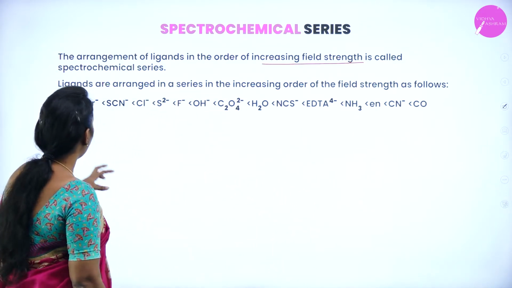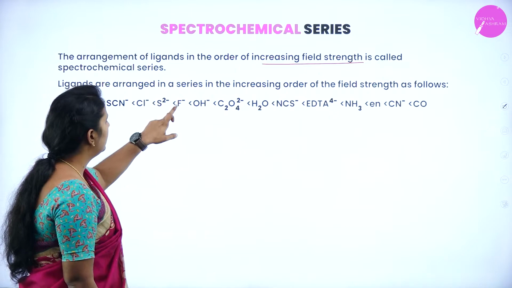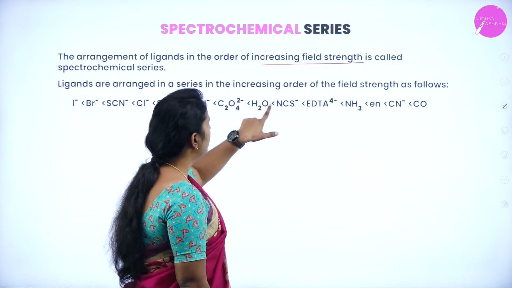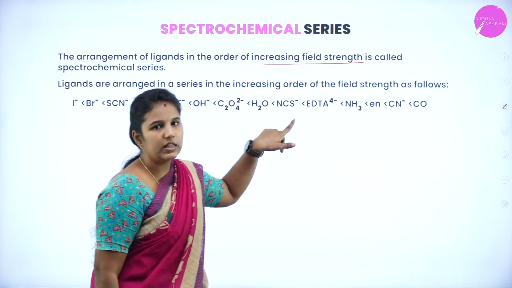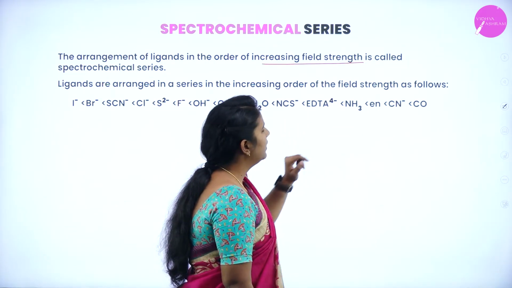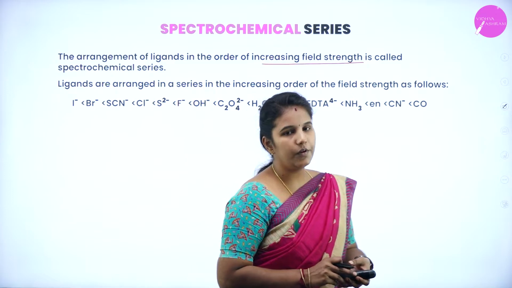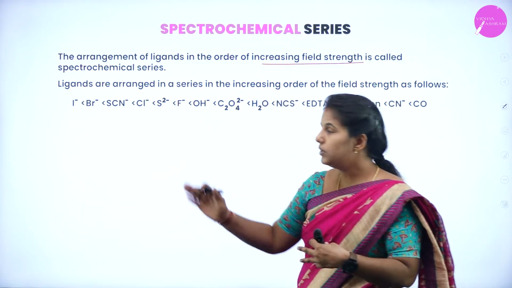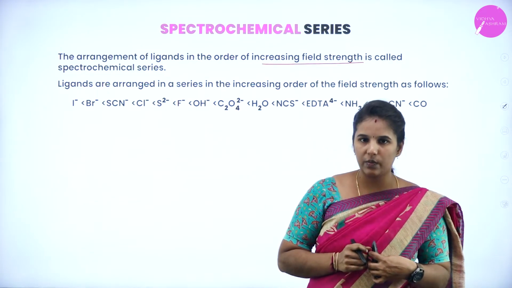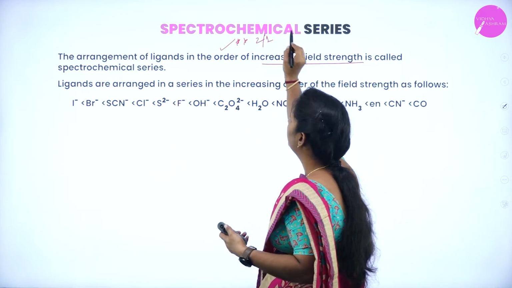So first we have iodo, bromido, thiocyanato, chlorido, sulfide, fluorido, hydrazine, oxalato and aqua, isothiocyanato and EDTA, which is nothing but ethane-1,2-diamine tetraacetate, and NH3 is ammine, en, and CN minus, which is nothing but cyanido, and CO is carbonyl. This is how we can understand these ligands, which are in increasing order of their crystal field splitting nature. Again, this will be asked for 1 mark or 2 marks.